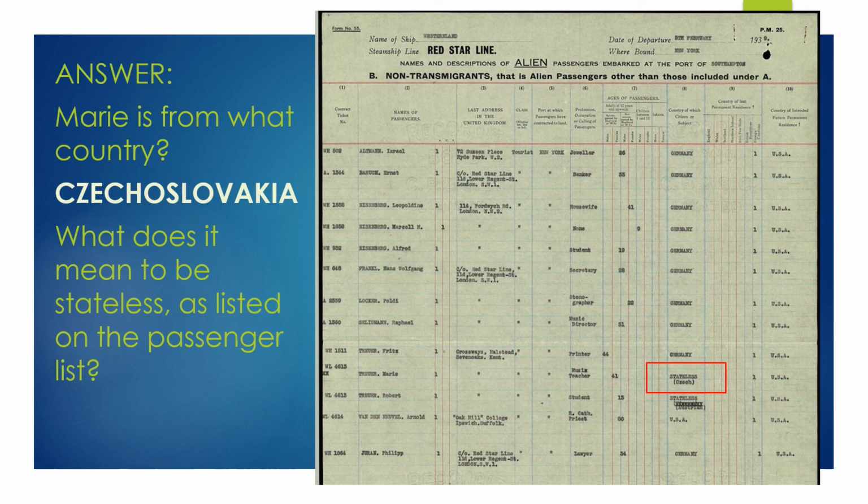All right, let's look at the passenger list. For Marie, like I stated, for the country from which the citizen or subject, she's listed as stateless. So it's saying that she's not a citizen, right? But in parentheses, it says Czech. So Czech actually means below it that she was originally from Czechoslovakia. But stateless, they're saying that she's not a citizen. So why is that? Why do you think that is? Let's look at the declaration of intention to give us a little more information.